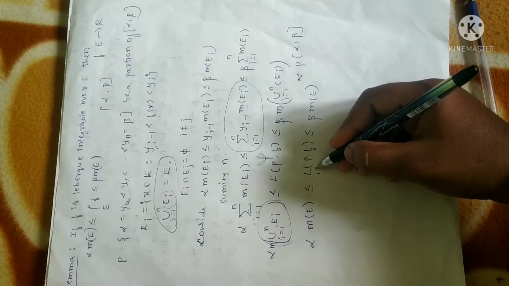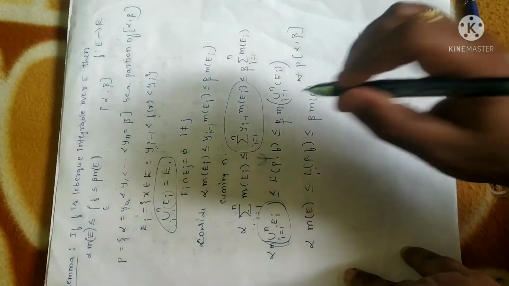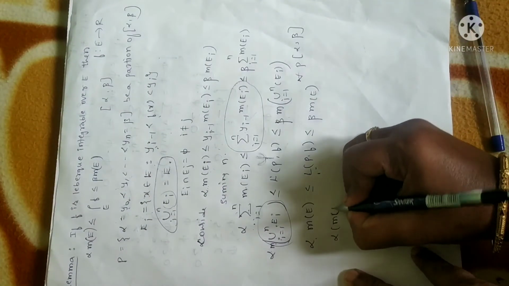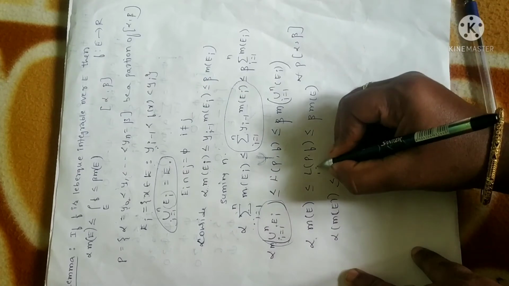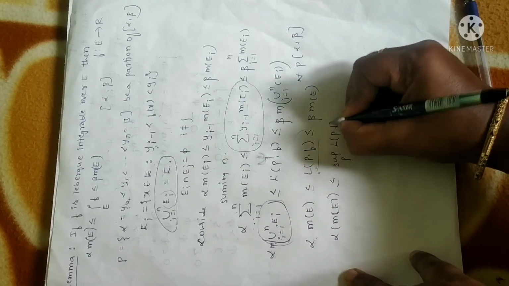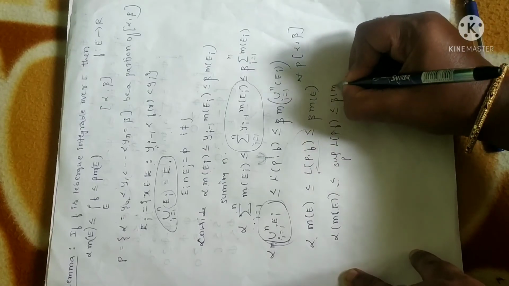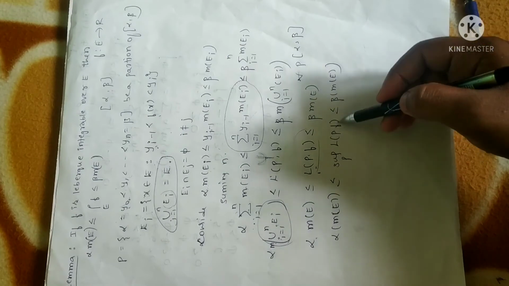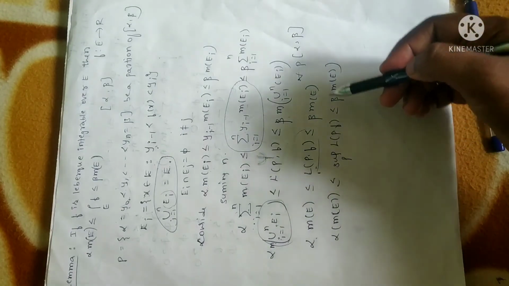Now one more definition for lower bound is, what we can say, the lower integral is none other than the supremum of all lower bounds, right? So if you are going to take supremum, lower bound in the sense supremum, upper bound in the sense infimum. So I can write this as alpha into measure of E will be less than or equal to, let me take the supremum over all the lower bounds, which is less than or equal to beta into measure of E. Now as per the definition, the supremum taken over all the lower bounds will be the lower Riemann integral or lower Lebesgue integral.